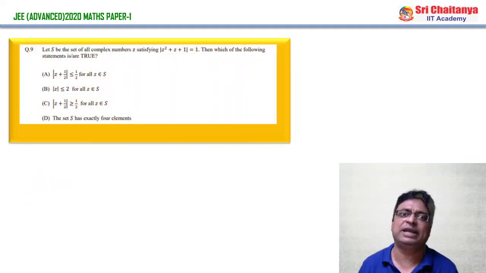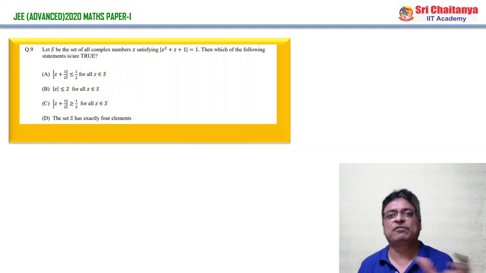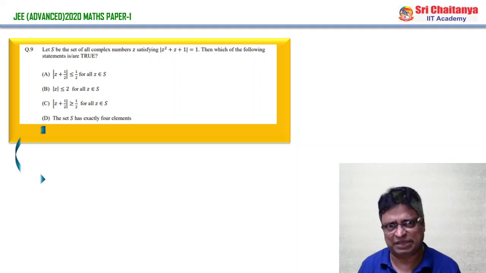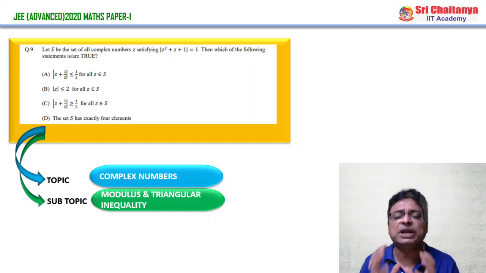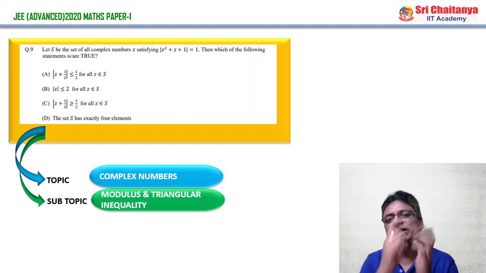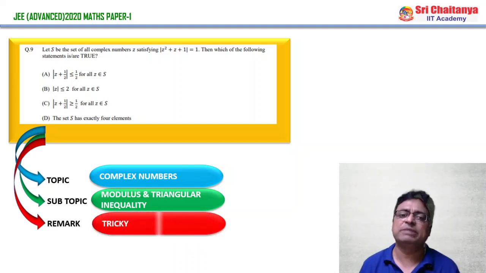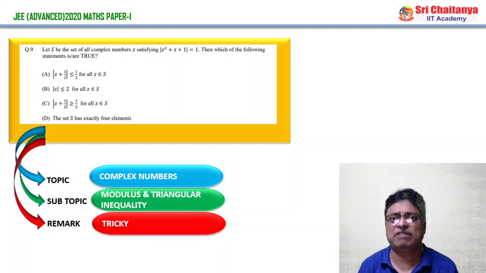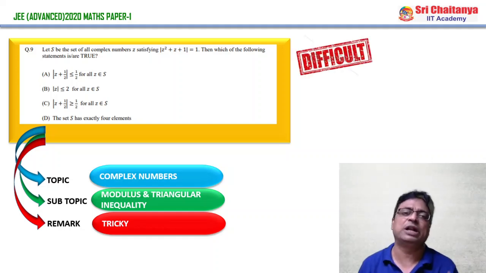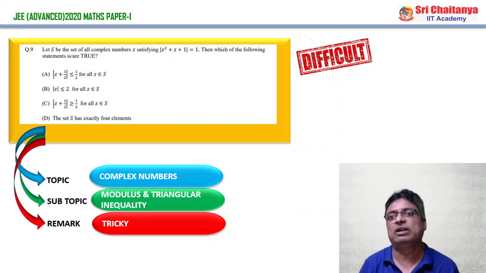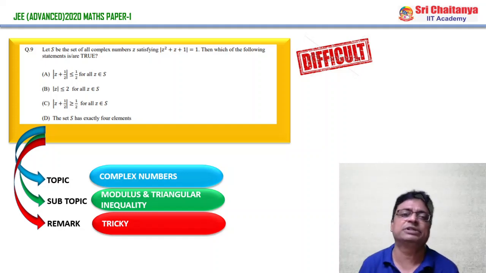And coming to question number 9, of course it is very clear that it is from complex numbers, and the subtopic is the application of the triangular inequality and the modulus of a complex number. The remark on this problem is that it is somewhat tricky, because you need to solve all the 3 given inequalities very carefully with the help of the hypothesis. Then only you will identify which of the following statements is true. Majority of the students did it wrong, got confused, and considered this a difficult question. This is about question number 9.